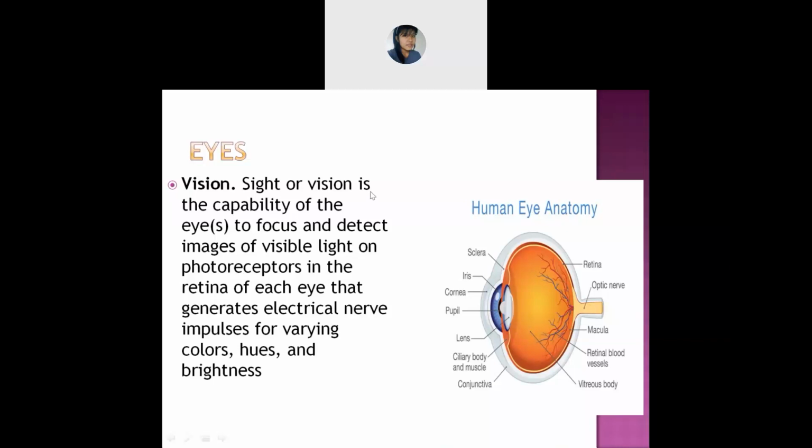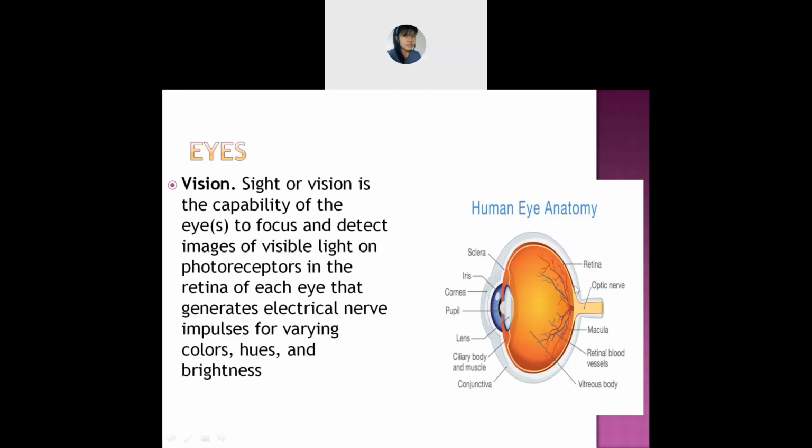So let us discuss the eyes. With the help of the eyes, you are able to sight, means what? Means you can view the things which are around you, like vision, right? And with the help of the eyes, you are able to see the light, right? It is known as photoreceptors. Means the scenario, the things which are occurring around you in the environment, you are able to grab that. All right.